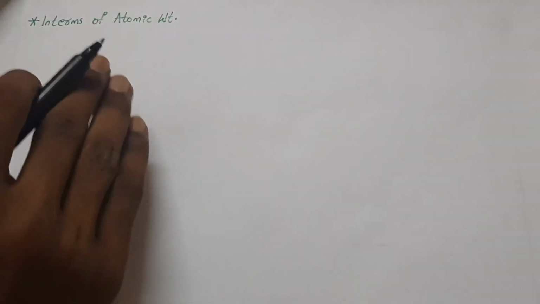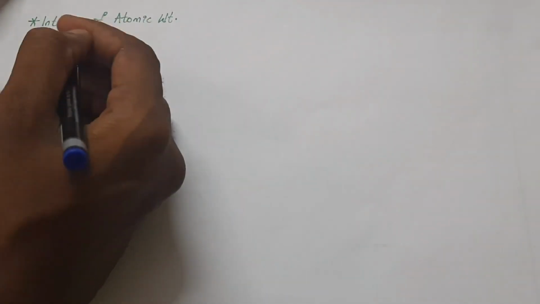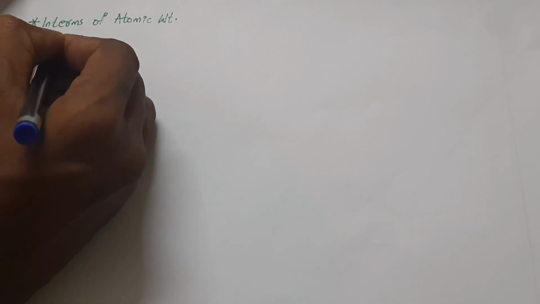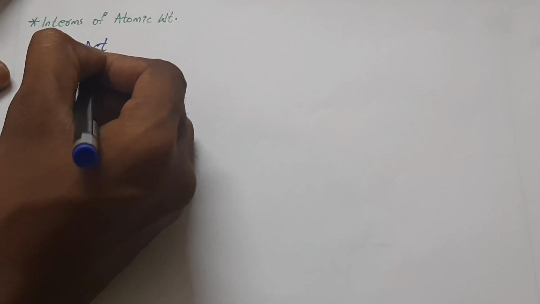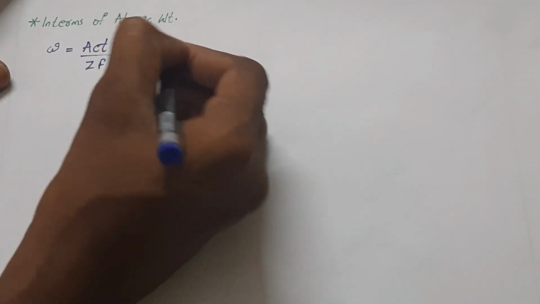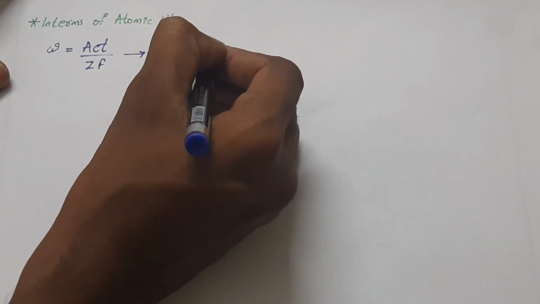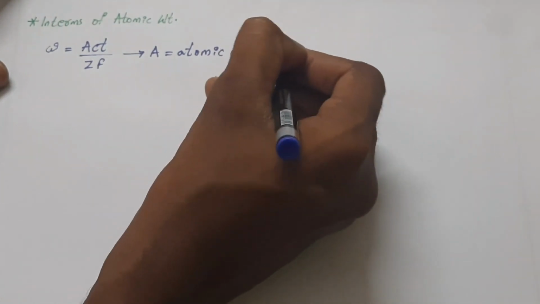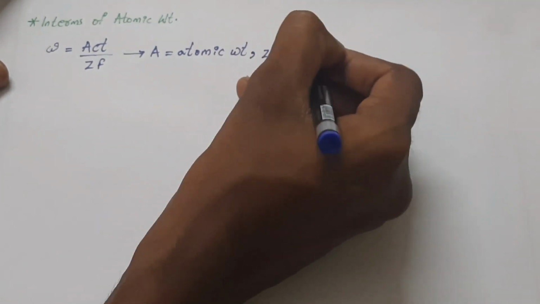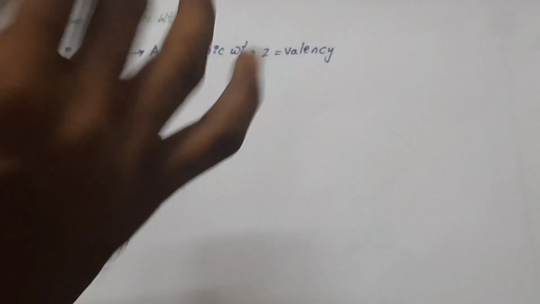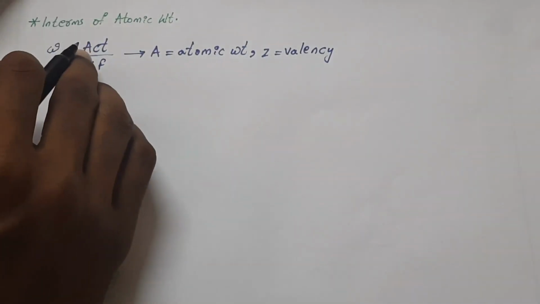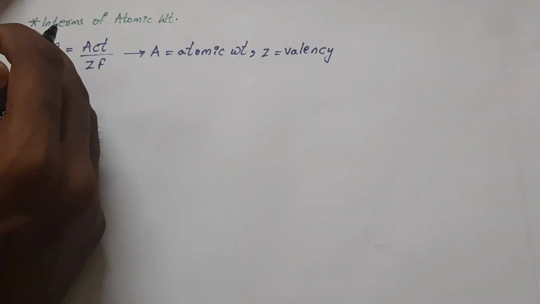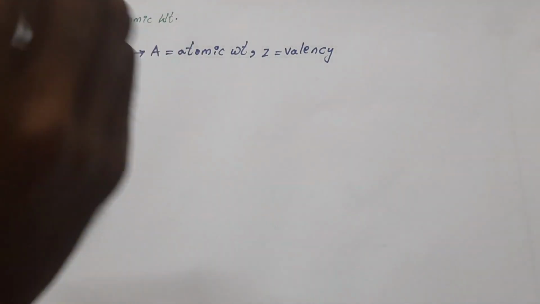Now if you look at the previous relation in terms of atomic weight, we can state that omega, which is the amount of substance deposited, will be equal to ACT by ZF, where A is the atomic weight and Z is the valency. By this we can understand the relation between the electrochemical equivalent and the chemical equivalent in terms of atomic weight.